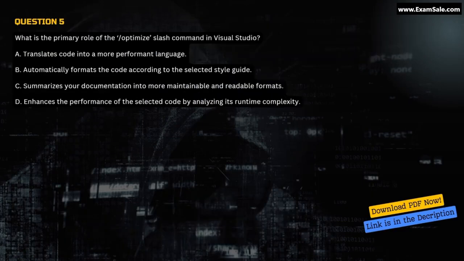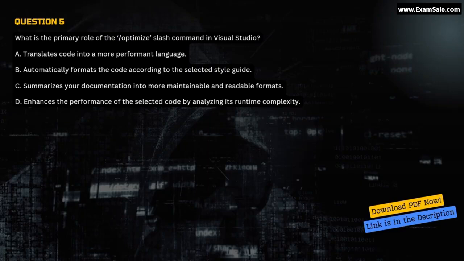Question 5. What is the primary role of the /optimize command in Visual Studio? A. Translates code into a more performant language. B. Automatically formats the code according to the selected style guide. C. Summarizes your documentation into more maintainable and readable formats. D. Enhances the performance of the selected code by analyzing its runtime complexity.